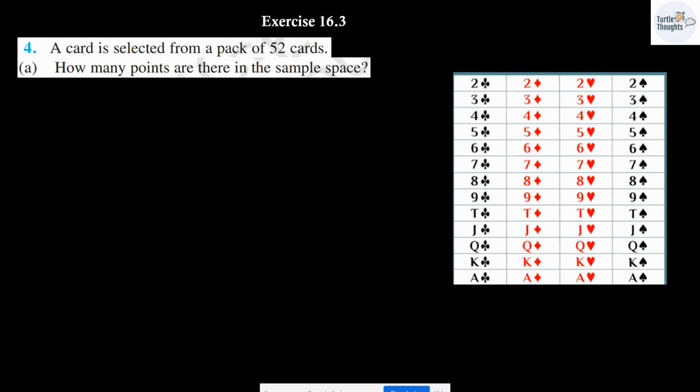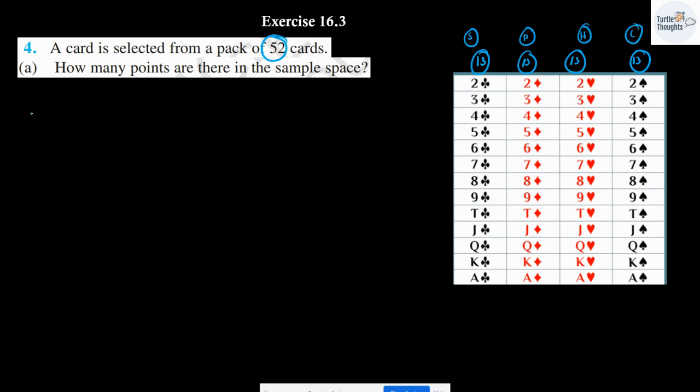Question number 4. A card is selected from a pack of 52 cards. A: How many points are there in the sample space? So here I have written down a table. In a pack of cards, there are totally 52 cards, and 52 cards are divided into 4 groups of 13 each, where 2 groups are going to be in red color, 2 groups are going to be in black color, right? Do you know the names of these? This is spade, this is diamond, these are hearts, these are clubs.